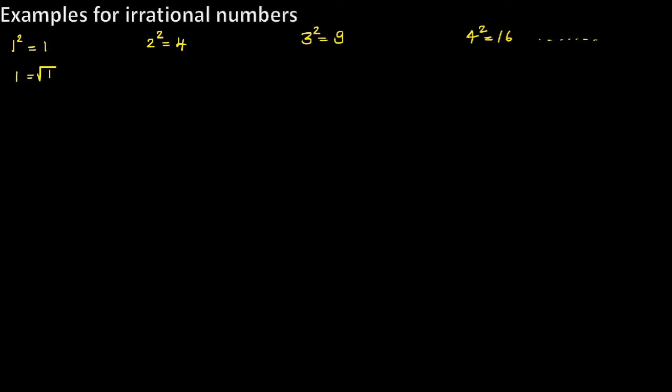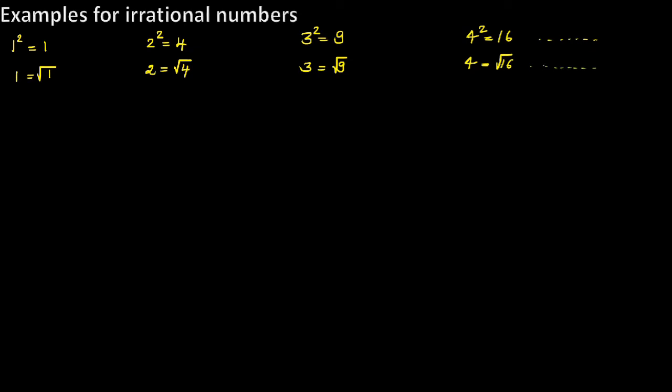Let us write opposite of that. Square root of 1 is 1. Square root of 4 is 2. Here root is the opposite of exponent because 2 square is 4 and square root of 4 is 2. So root is the opposite of exponent. Square root of 9 is equal to 3. Square root of 16 is equal to 4, and so on.